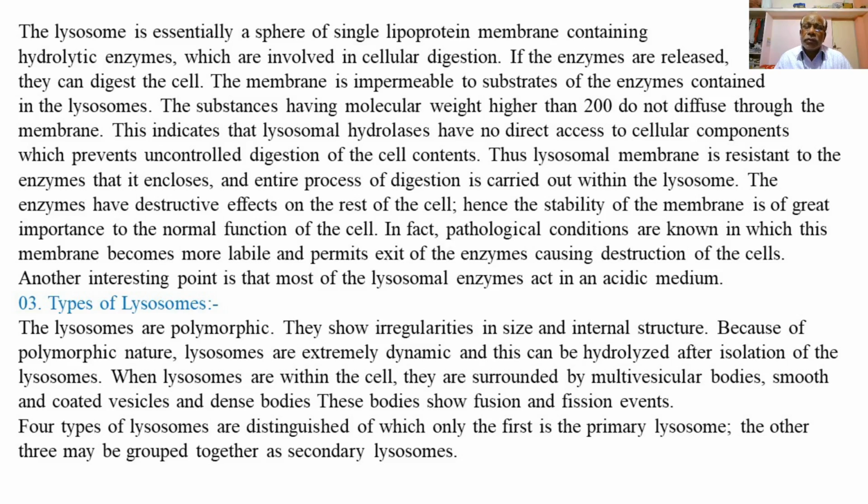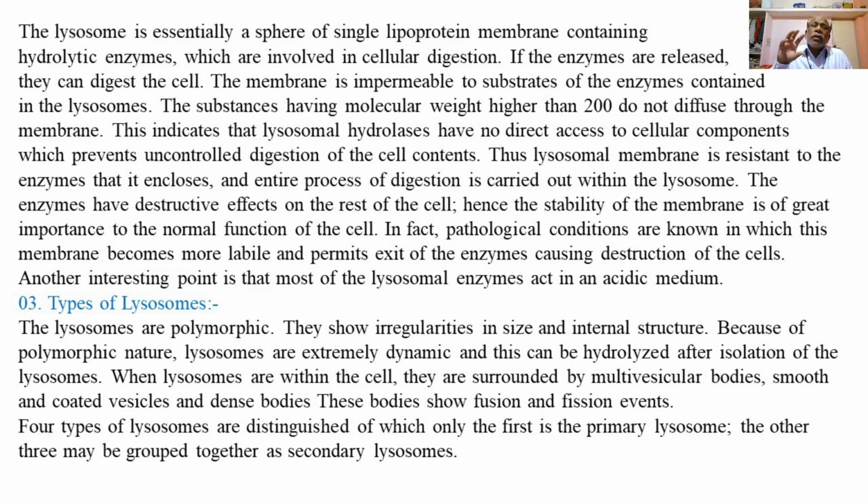Hello everyone. Last time we explained the morphology, or the structure, of lysosomes and its importance in the cell. Now we'll explain the types of lysosomes. Lysosomes are polymorphic.